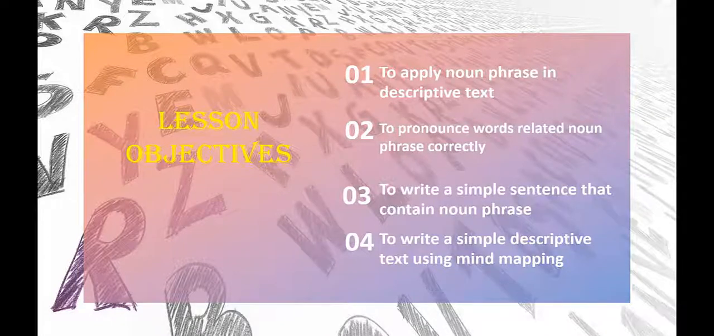This is our lesson objective today. There are four. The first one is to apply noun phrases in descriptive text. The second one is to pronounce word-related noun phrases correctly. The third is to write a simple sentence that contains a noun phrase. And the fourth is to write a simple descriptive text using mind mapping.